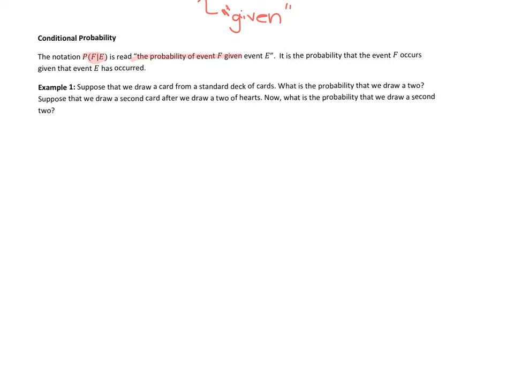Suppose that we draw a card from a standard deck of cards. What is the probability that we draw a 2?